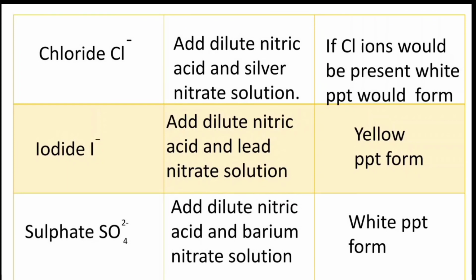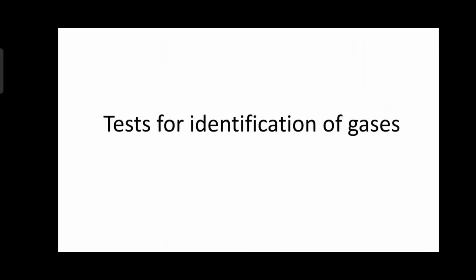In iodide, a yellow PPT forms when dilute nitric acid and lead nitrate are added. And in sulfate, we discussed dilute nitric acid and barium nitrate, and the observation is that a white PPT forms.